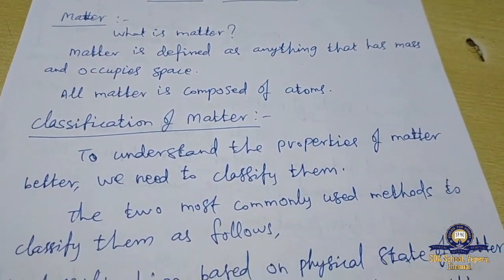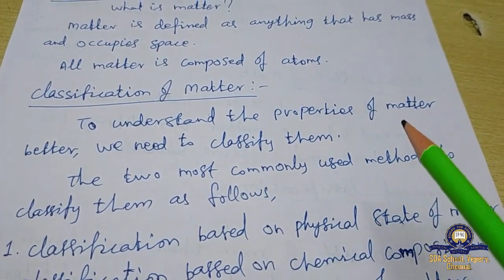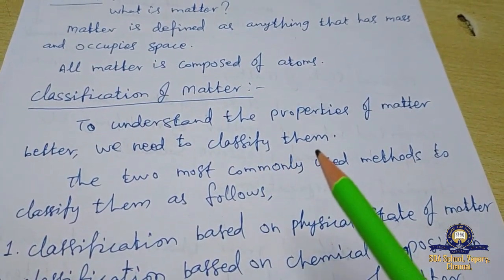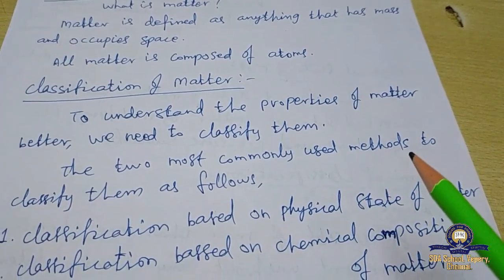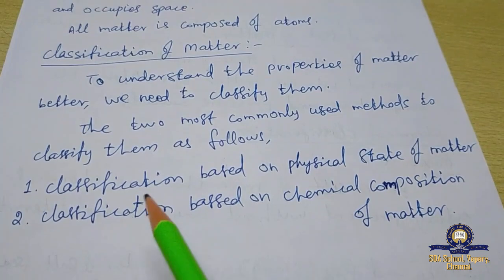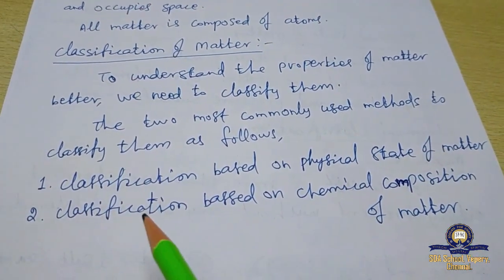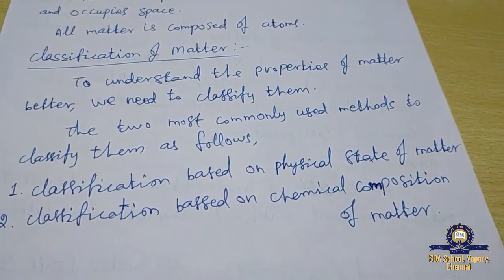Next, classification of matter. To understand the properties of matter better, we need to classify it. The two most commonly used methods are as follows. The first one, classification based on physical state of matter, and the second one, classification based on chemical composition of matter.